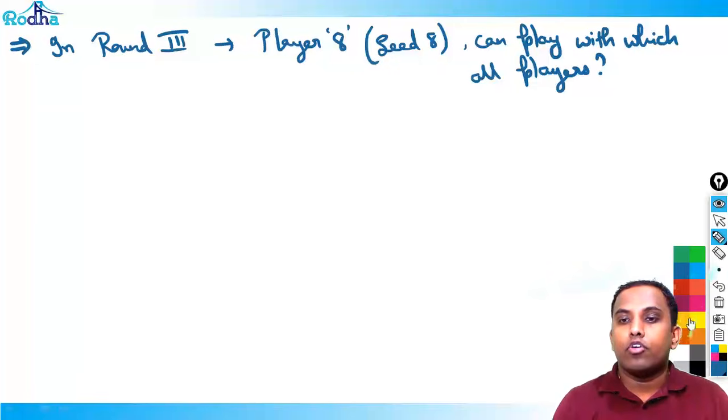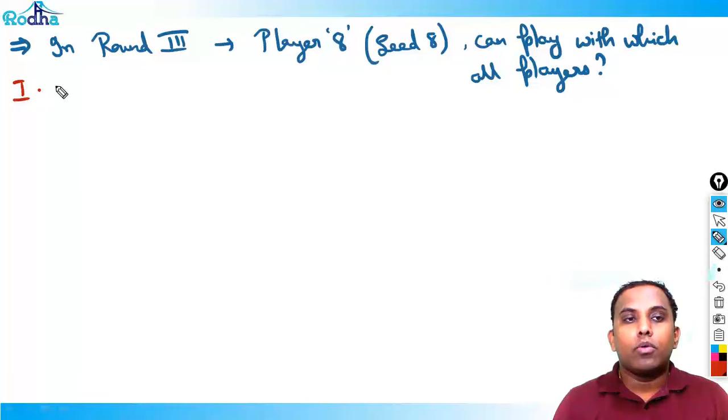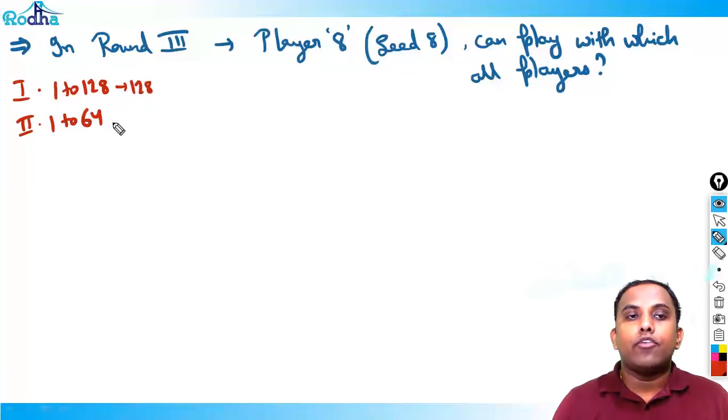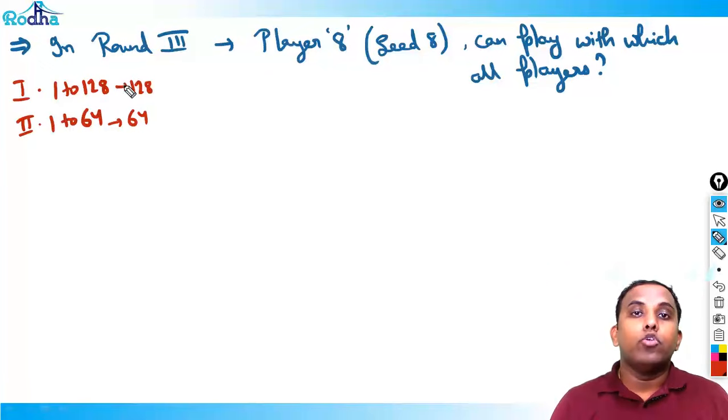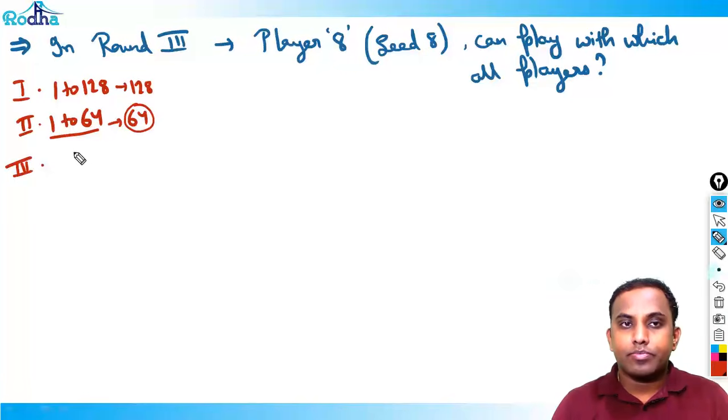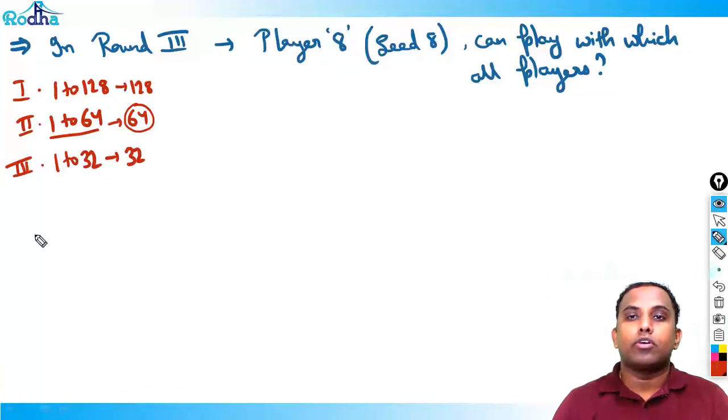If you get this in round 1, it has to be 1 to 128 players. In round 2, it has to be 1 to 64 players without any upset, right? There are 128 players here, and for sure there are 64 players. If it is not an upset, then the 1 to 64 ranked players will be reaching, right? Otherwise, 1 to 128 players will be playing in the first round. If there is no upset in second round, 1 to 64 will be playing. But even if there is some upset, 64 players will play for sure, obviously, right? In third round, how many players? 1 to 32, or 32 players I can say, even if there is no upset, right?